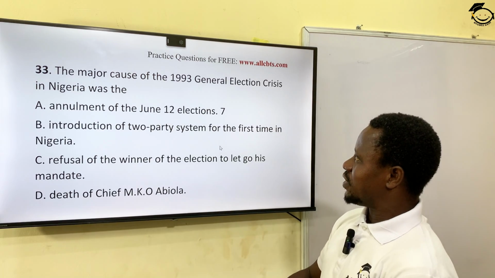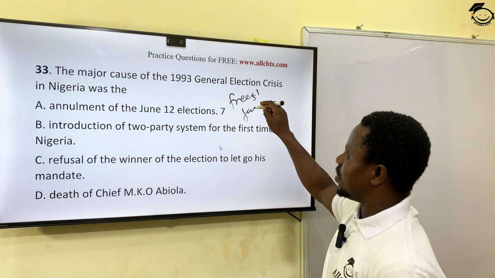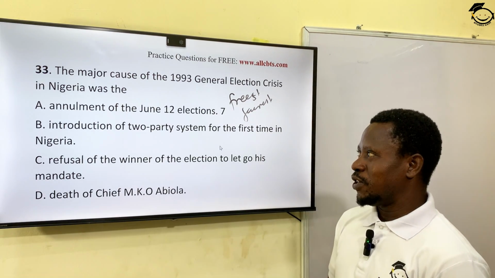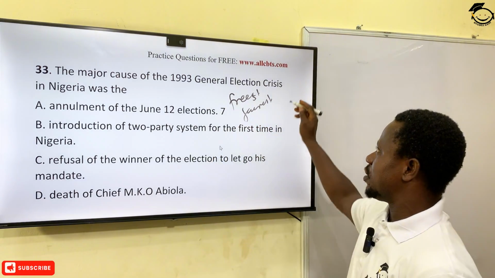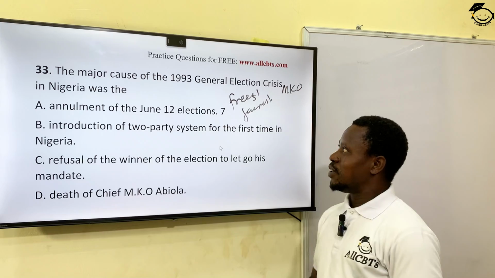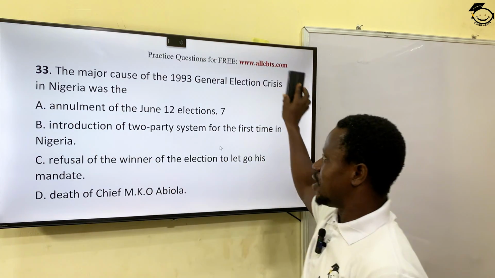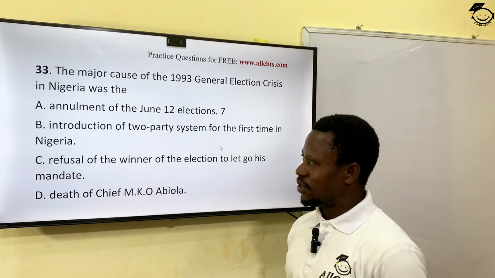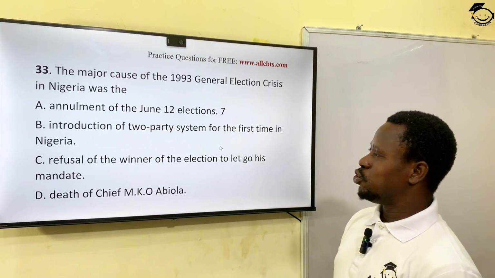This June 12 election was said by the international observers to be the freest and the fairest election in the history of Nigeria. In fact, to date, no election has beaten that particular election. Unfortunately for us, where all of us, North, East, West, and South, came together to vote unanimously for one man called M.K.O. Abiola, who was said to have won the election, but because of his personal issues with the powers that be, the military power then, the election result was cancelled, was annulled without any genuine reason given to Nigerians. So the most correct answer to this option, without ado, is annulment of June 12 elections.